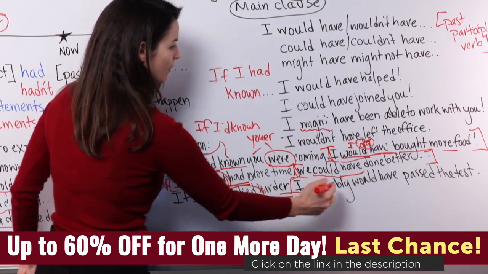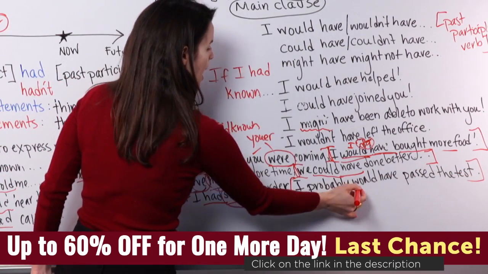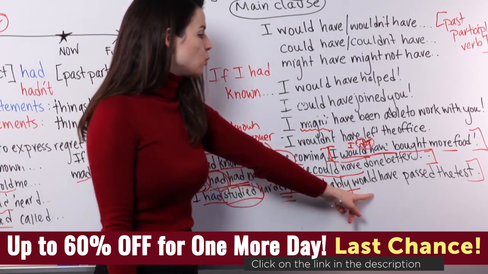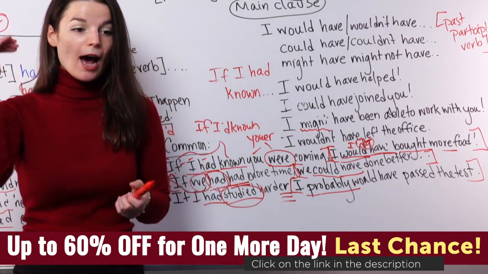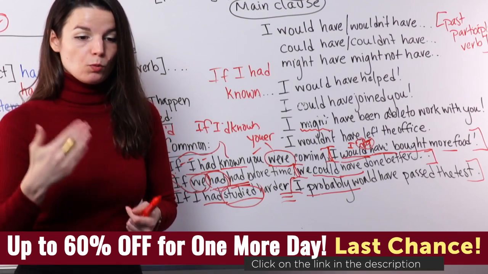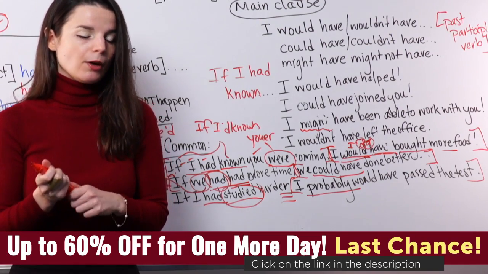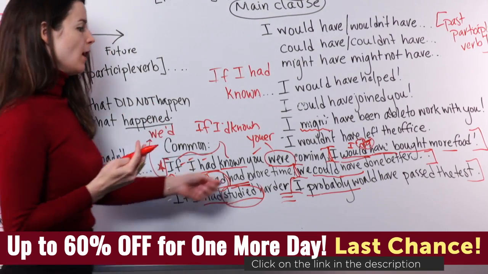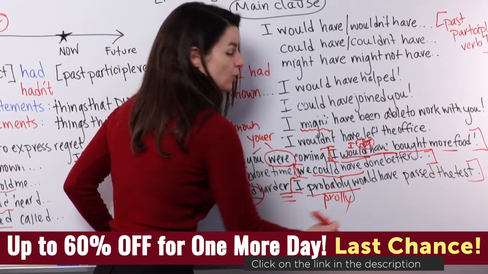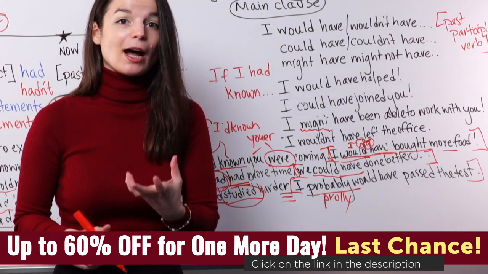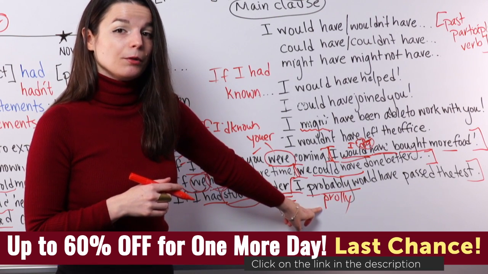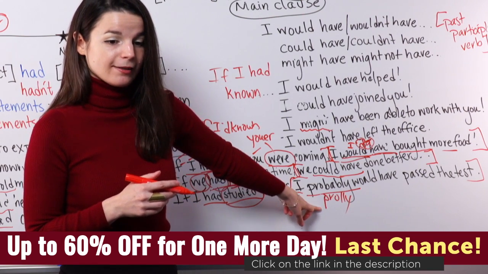This is a useful point right here. If I'd studied harder, I probably. So this is modifying would have, probably. So there's a high chance that in this unreal situation, I would have passed the test. So in native speed, if I'd studied harder, I probably would have passed the test. This probably reduces to "probly." Probably is what it sounds like. We do not spell it that way, but it sounds like that. I probably would have passed the test.